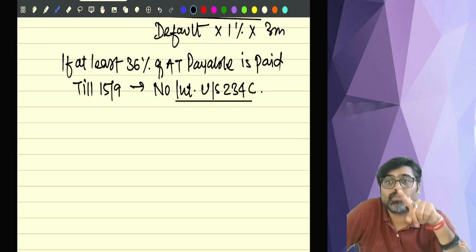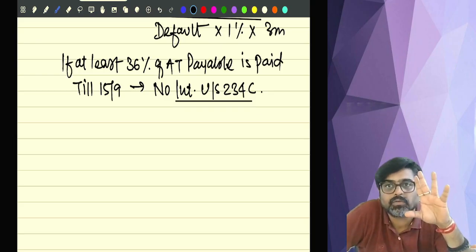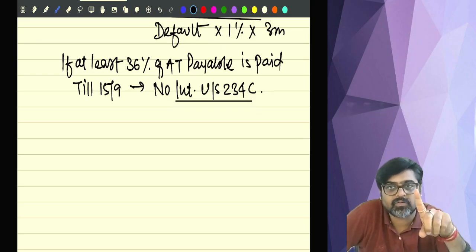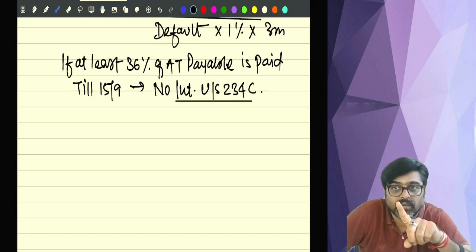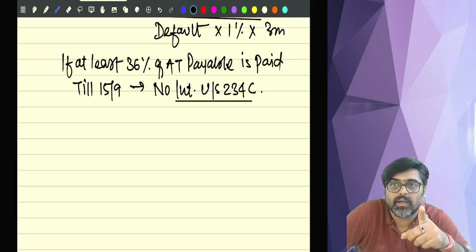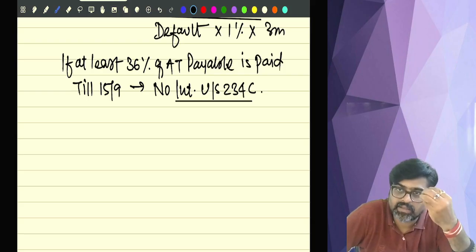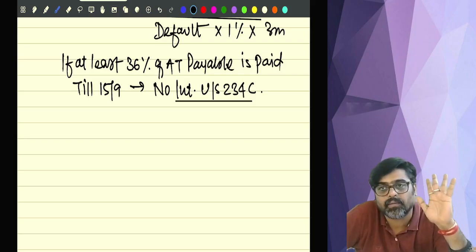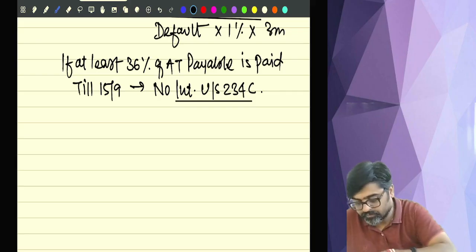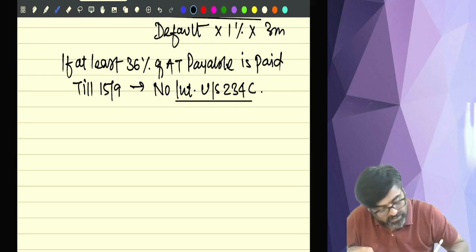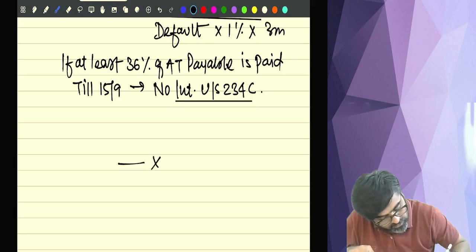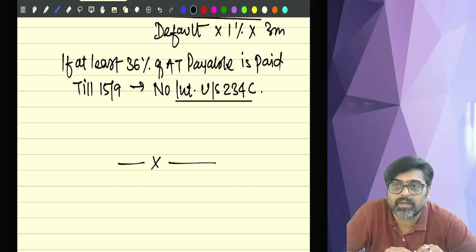Understanding? And you must be having my advance tax notes. In those advance tax notes, I have given one example at the end of my notes. See that example, you will understand whatever calculations have been done. So with this, the chapter comes to an end and the syllabus also comes to an end. Okay, sir?